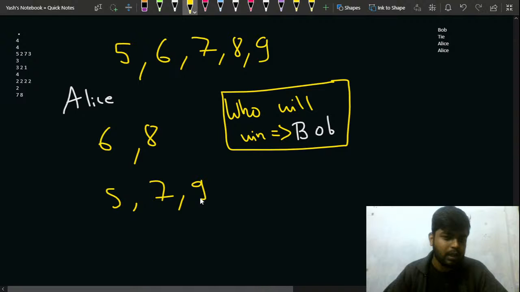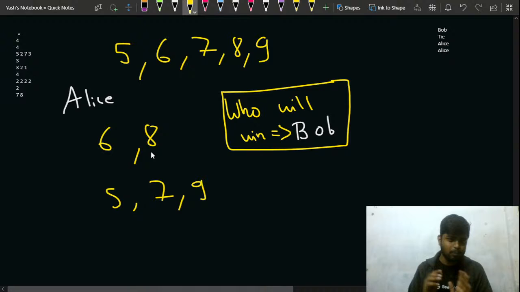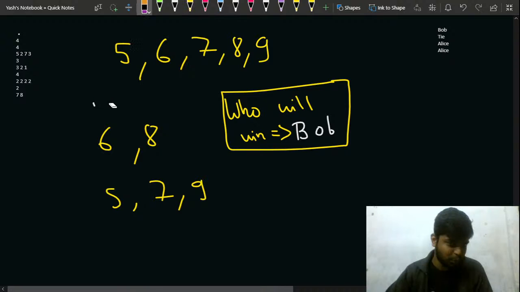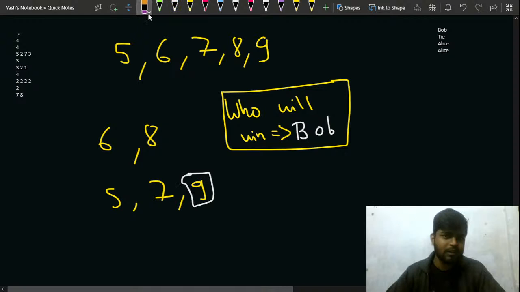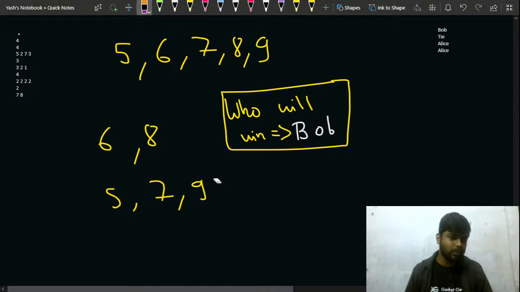What will Alice do? If you play traditionally, then Alice will lose, right? But let's say Alice will not choose this number. Alice will choose this. Why? Because she can see that she cannot win.